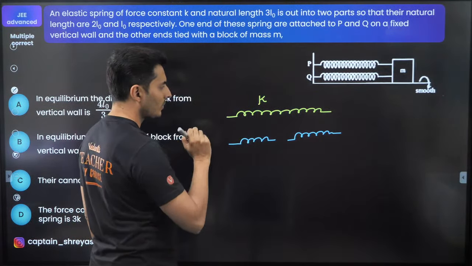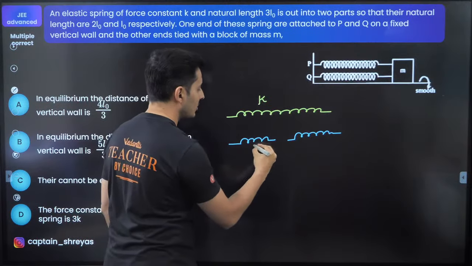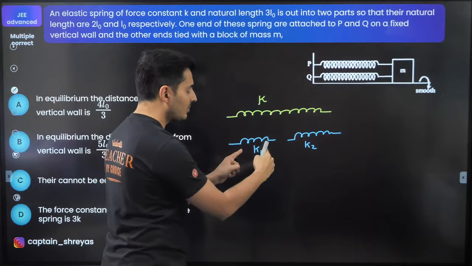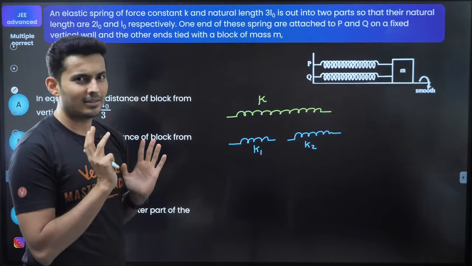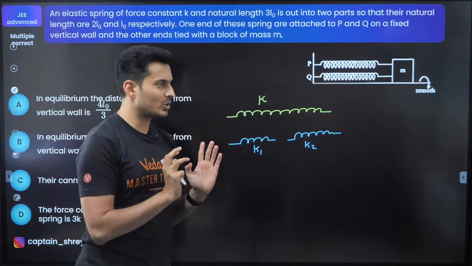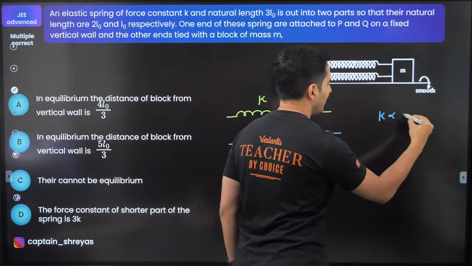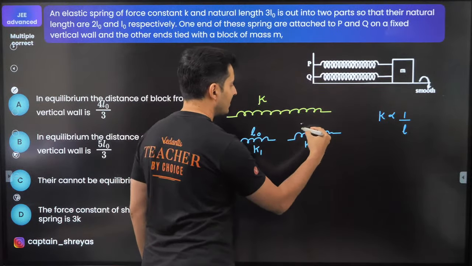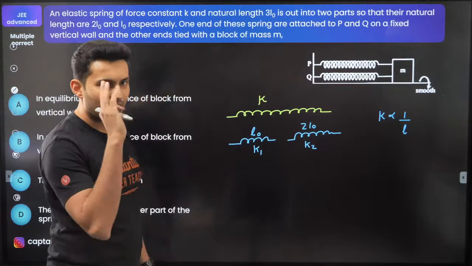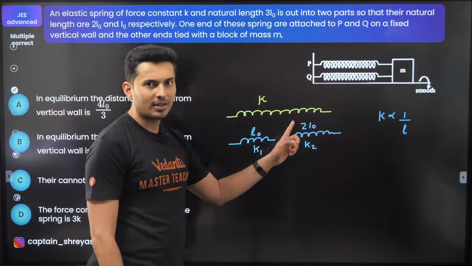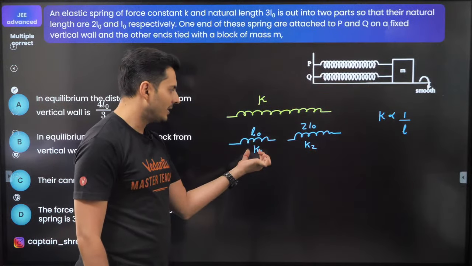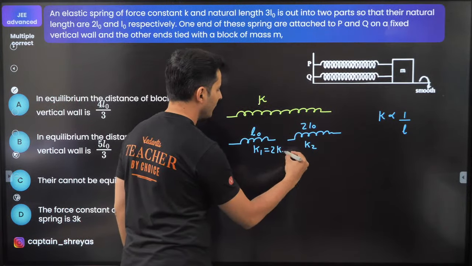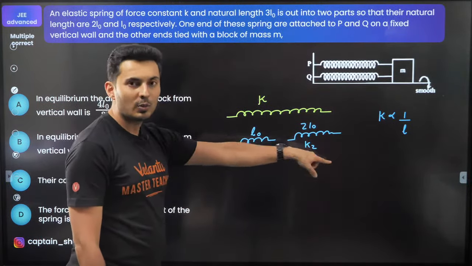Here is the logic. Remember, these two springs are in series. So if this is K1, this is K2. And remember, spring constant is always inversely proportional to the length. If this length is L0 and this length is 2L0, naturally, think about it, this spring constant will be twice of this one. So K1 will be basically twice of K2.